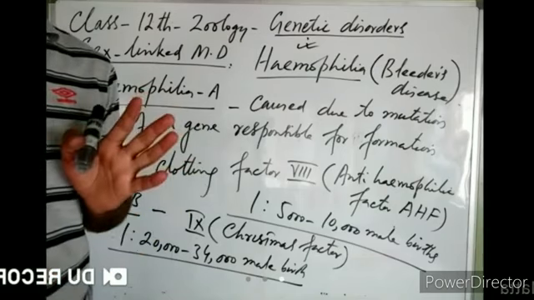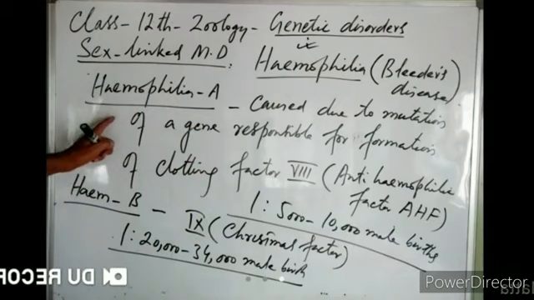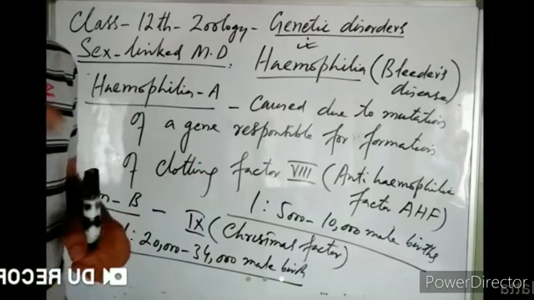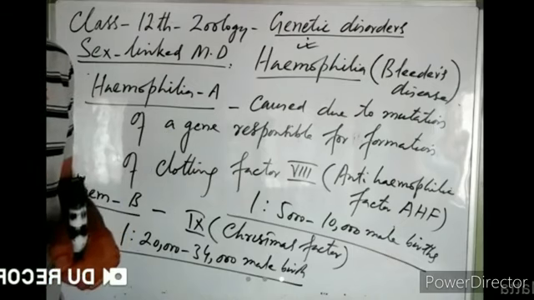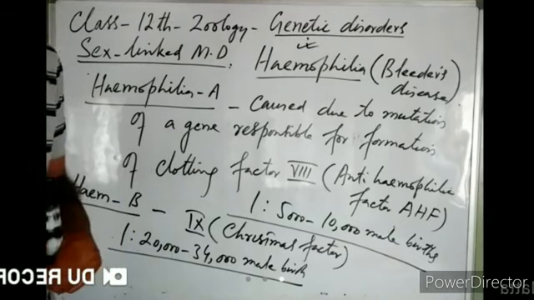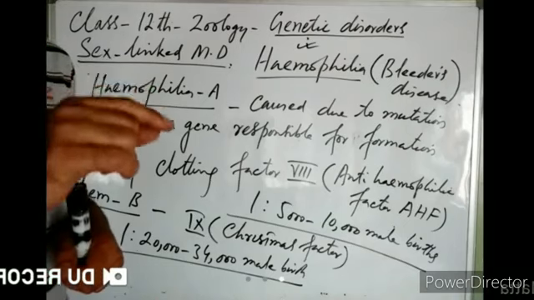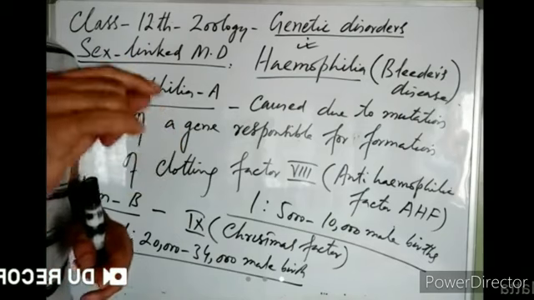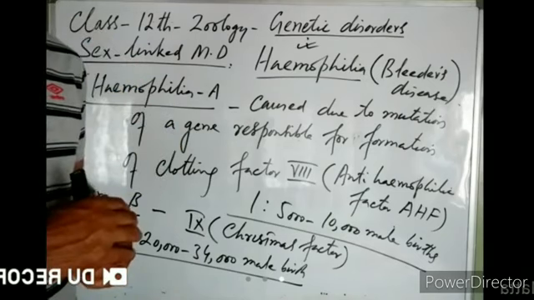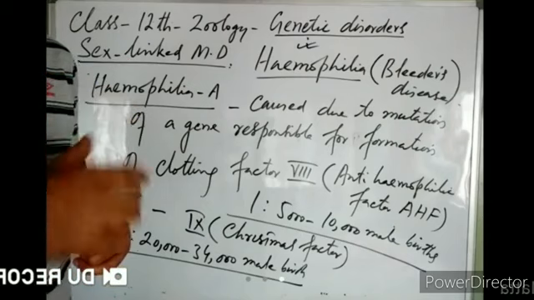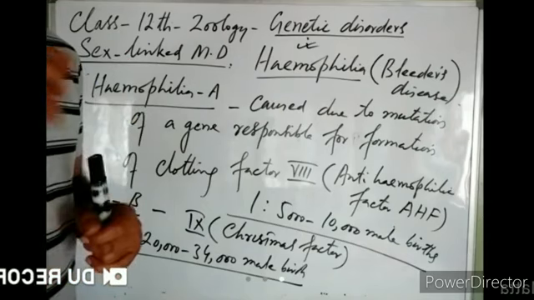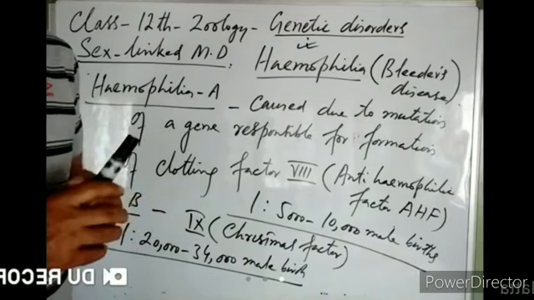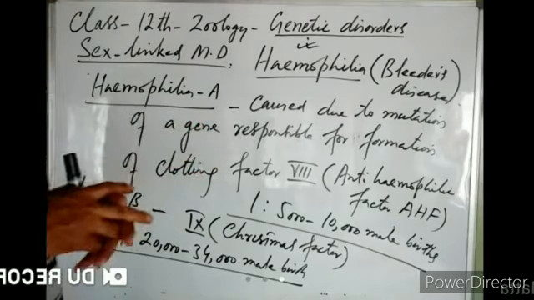Do you understand what I am saying? Hemophilia A and hemophilia B are sex-linked disorders. Hemophilia C is not a sex-linked disorder. Why is that not a sex-linked disorder? Because hemophilia C is caused due to mutation of a gene responsible for the formation of clotting factor plasma thromboplastin antecedent, right? That is known as clotting factor number 11. And the gene for that clotting factor 11 is present on an autosome, chromosome number 8. So that is not a sex-linked disorder, right?